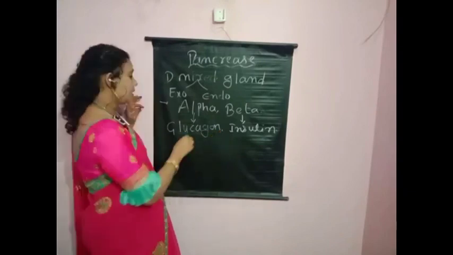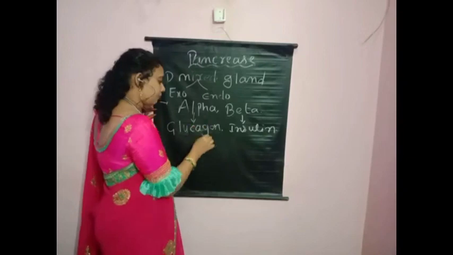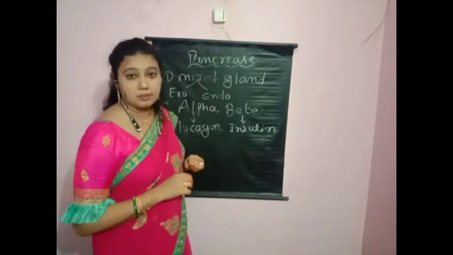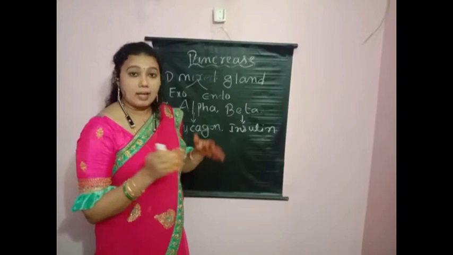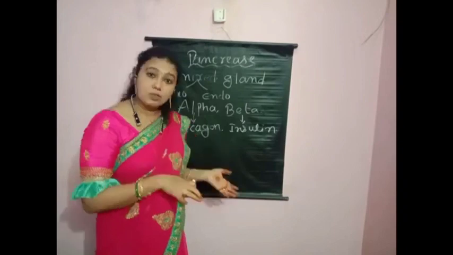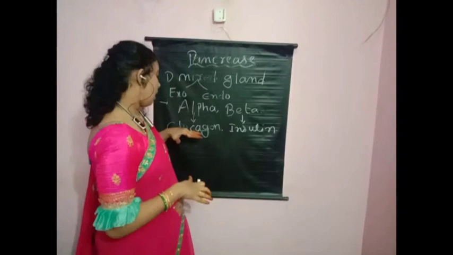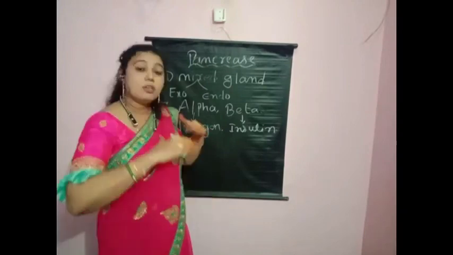What is the role of glucagon in our body? When the glucose levels reduce, glycogen converts into glucose, because glucagon is helpful to increase the sugar levels in the blood.